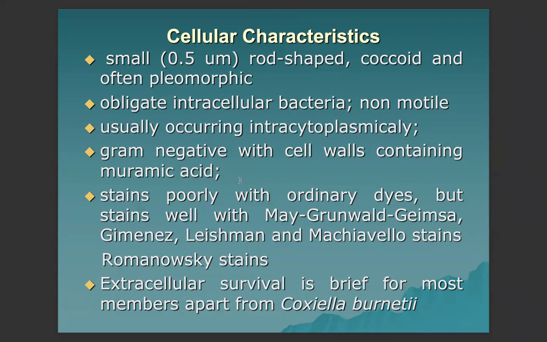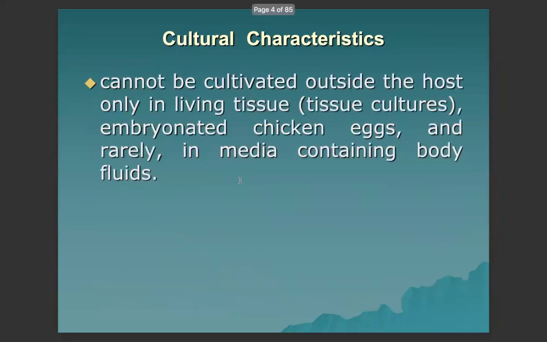They stain poorly with ordinary dyes, but stain well with May-Grünwald, Giemsa, Giménez, Leishman, Machiavello, and Romanowsky stains. Extracellular survival is brief for most members, except Coxiella burnetii, which can survive for several days outside the host cell or in the environment.